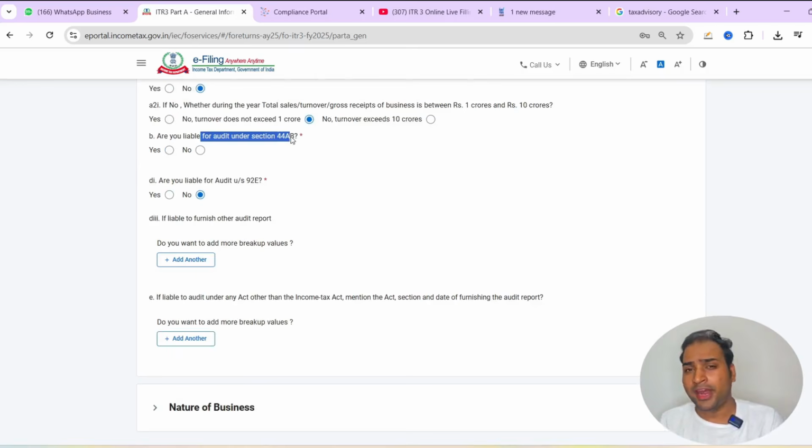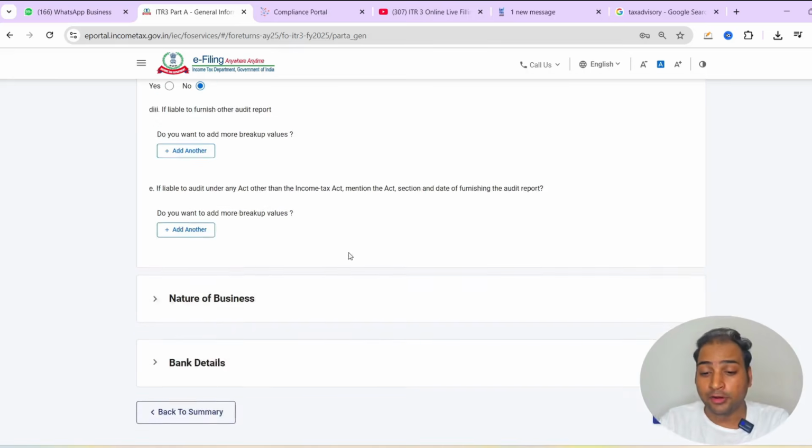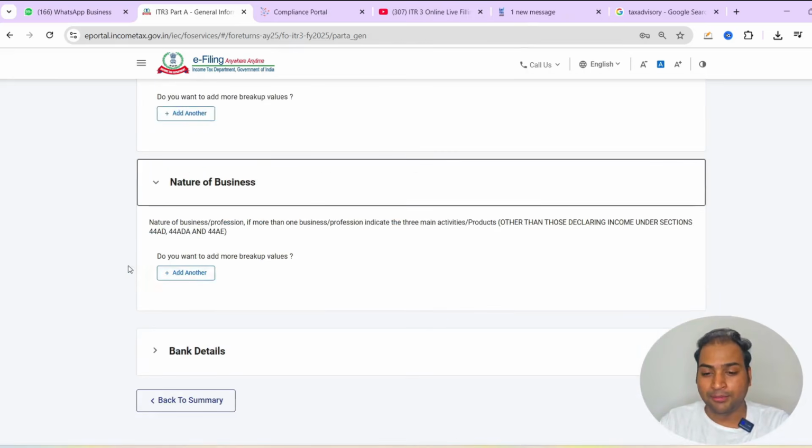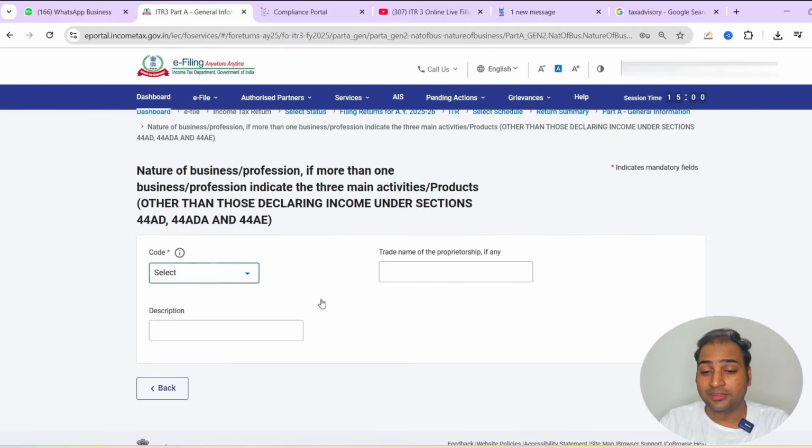We have to get our accounts audited if our turnover is greater than 10 crore, or if we have a profit in F&O trading which is less than 6% as compared to our turnover. So we will select no, the reason being we don't have audit applicability on our financials. We will select the code.